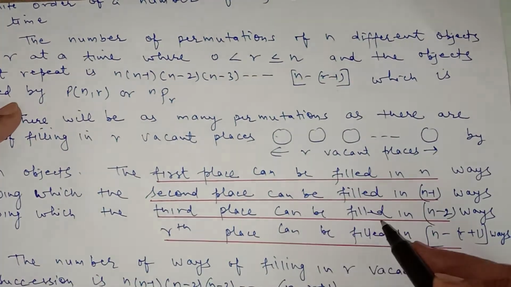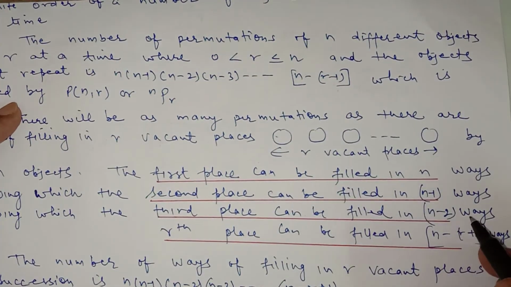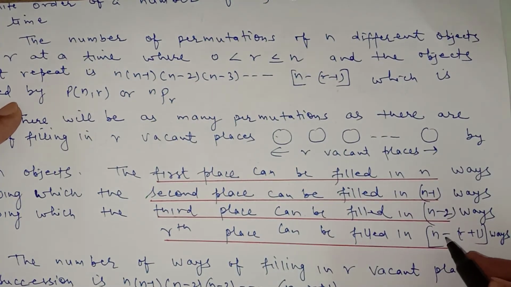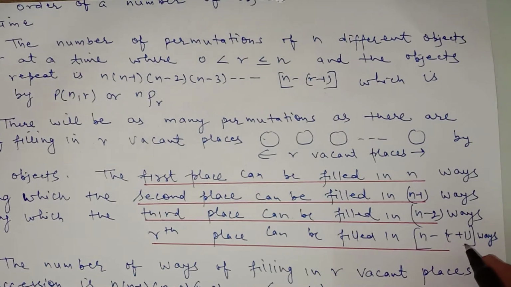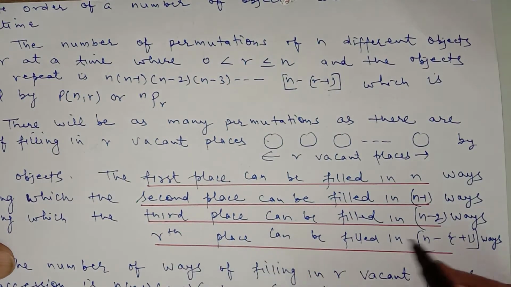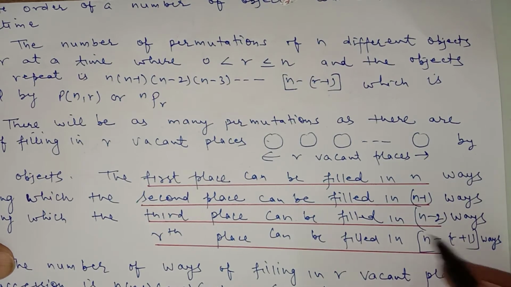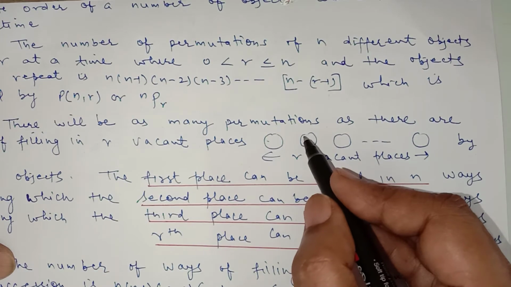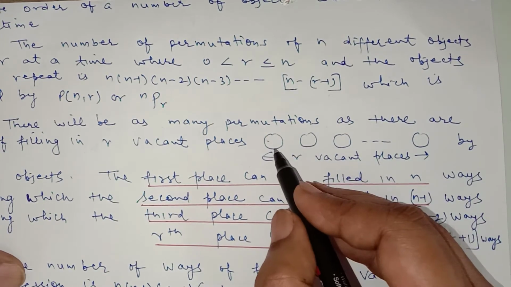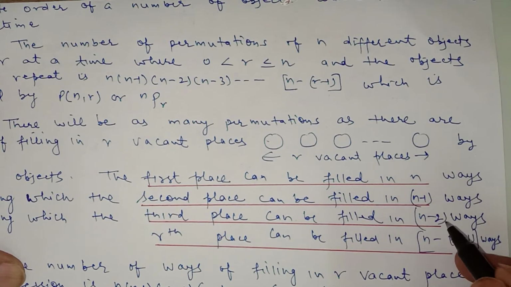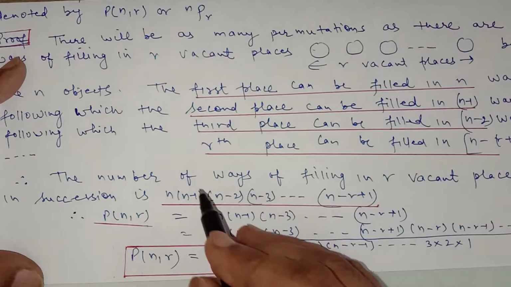Similarly, the third place can be filled in n minus 2 ways, and the rth vacant place can be filled in n minus r plus 1 ways. Because for the second place we have n minus 1, for the r it will be n minus r plus 1 ways. So the total number of ways in which the things are to be arranged is n into n minus 1 into n minus 2 and so on up to n minus r plus 1, by the fundamental principle of counting.